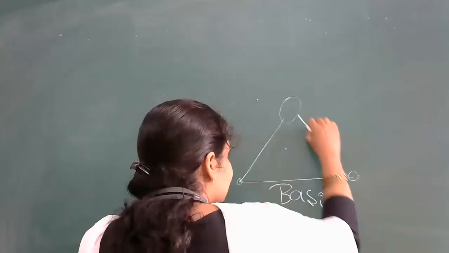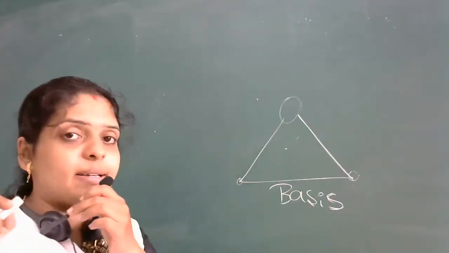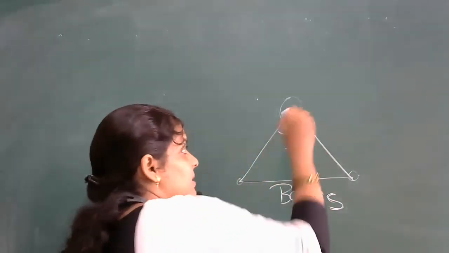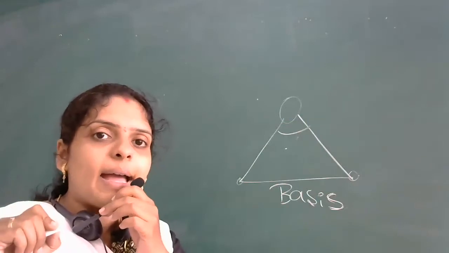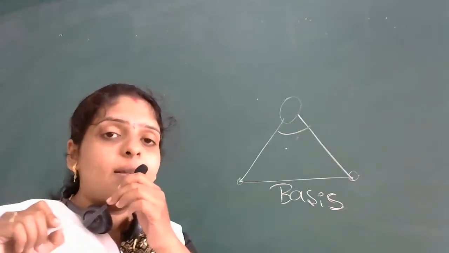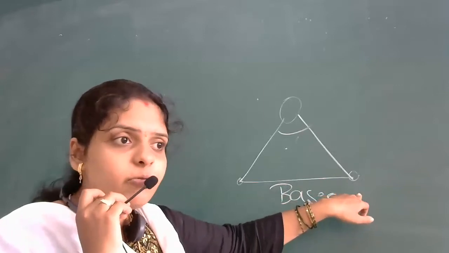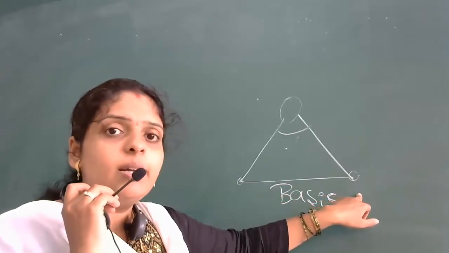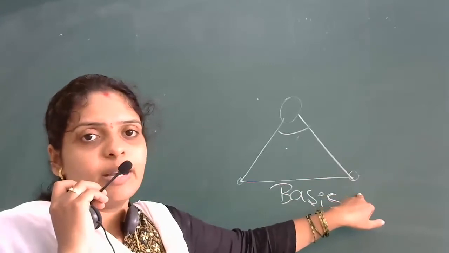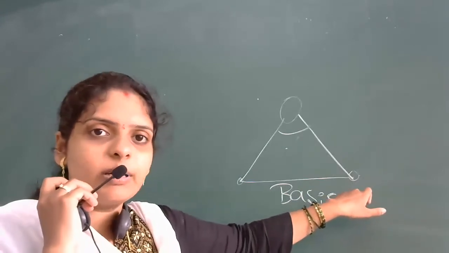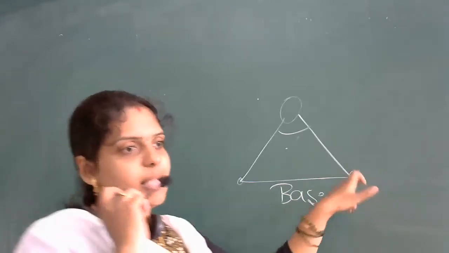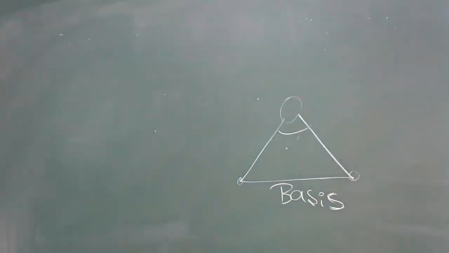So this parallax is also called parallactic. Here the angle subtended by these two different positions of the viewer is known as what? Parallactic angle. It is also called the parallax angle.